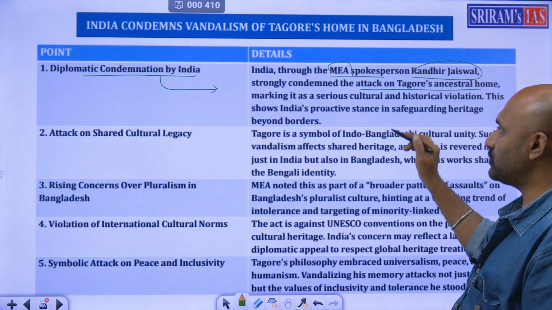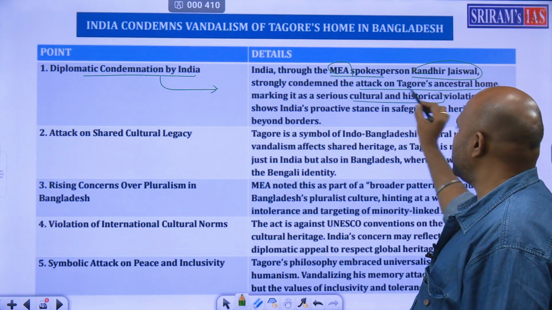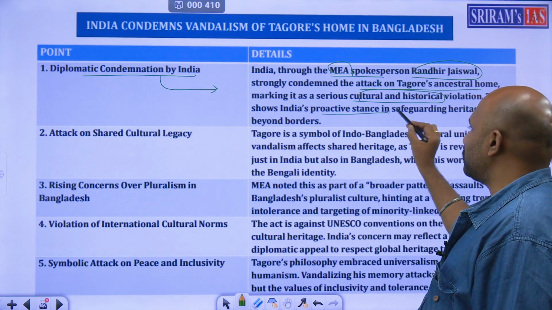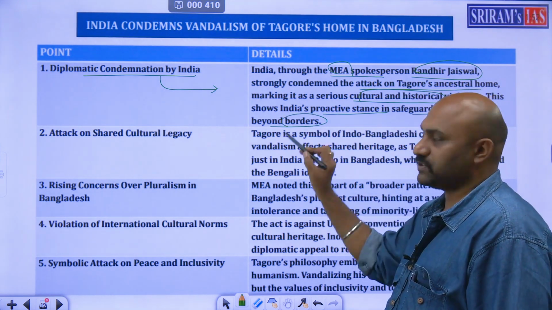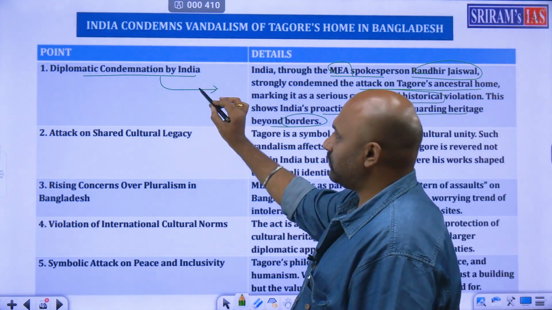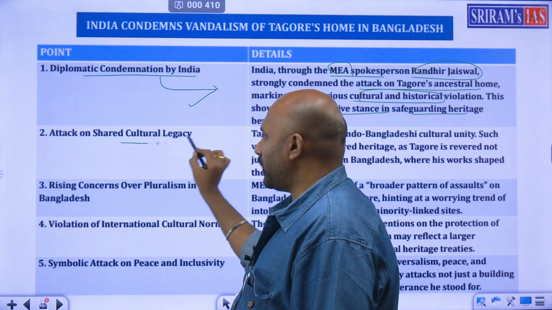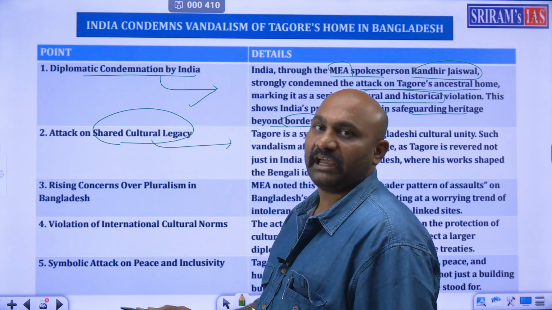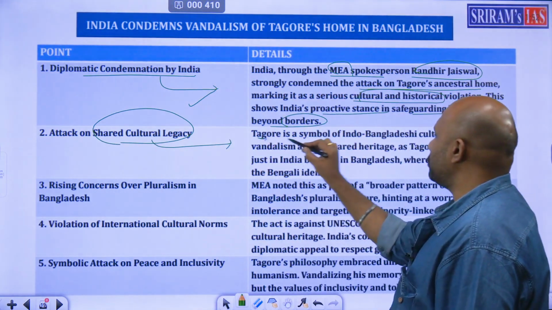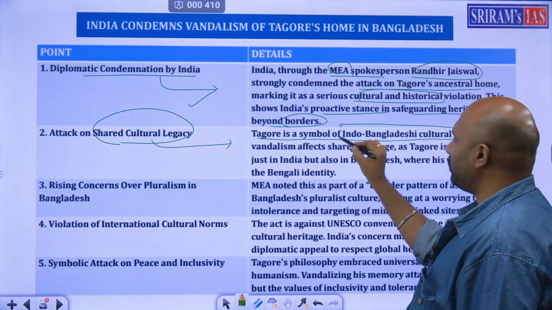Tarataralu vachi neelani padagottesinaru. It's a serious cultural and historical violation and proactive steps in safeguarding heritage beyond borders. So this is what the minister has said. Share the cultural legacy మీద దెబ్బ కొట్టినట్టే అని చెప్పారు. Tagore is a symbol of Indo-Bangladesh cultural unity.